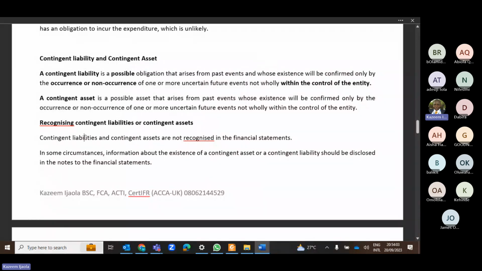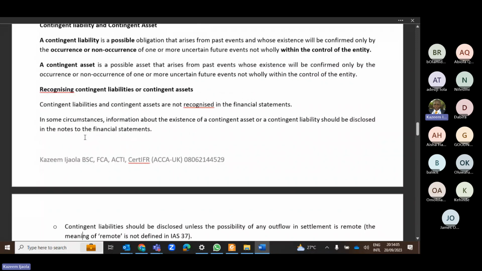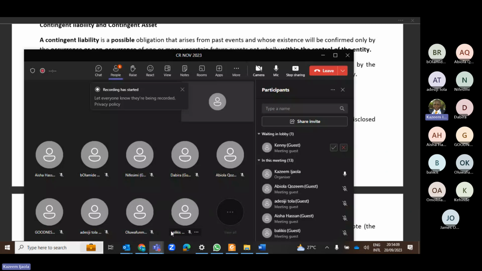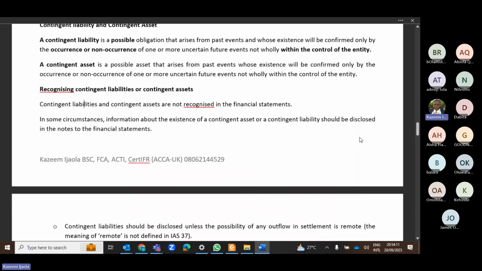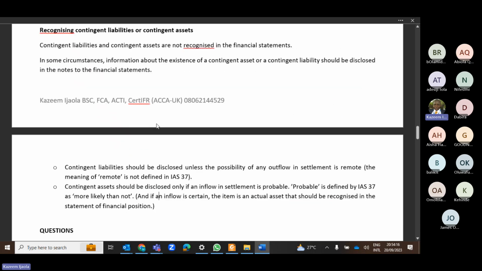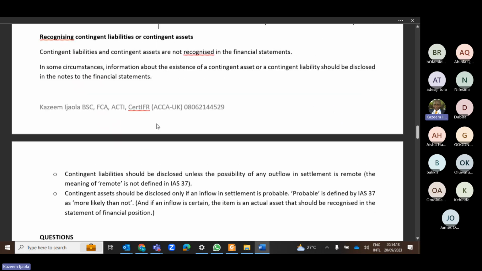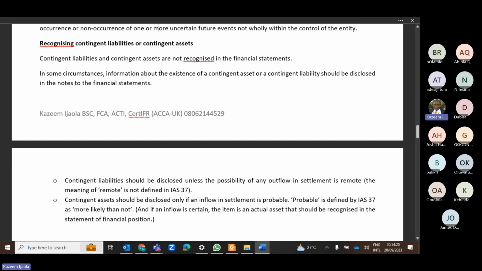So you don't recognize contingent assets and liabilities in your financial statements. What you do with contingent assets and liabilities is you just disclose them, okay? You don't recognize contingent assets or liabilities in the financial statements. However, you should disclose them, okay? You should disclose them, but do not recognize.